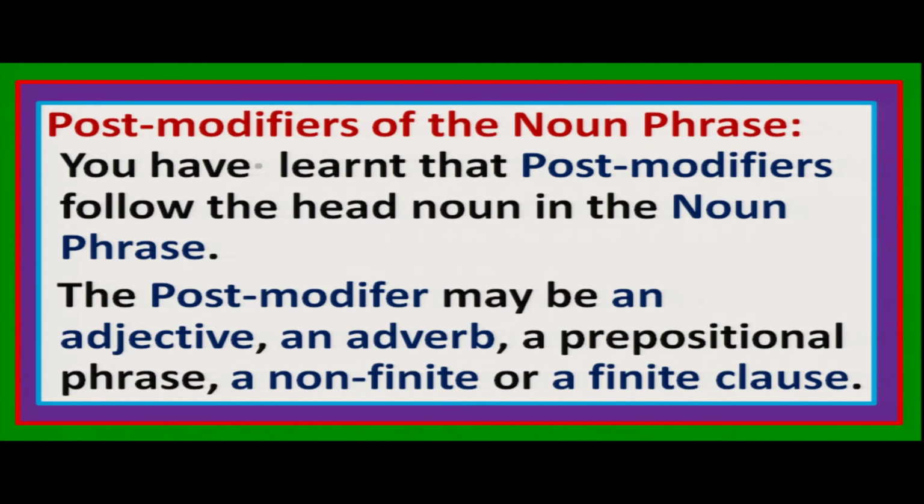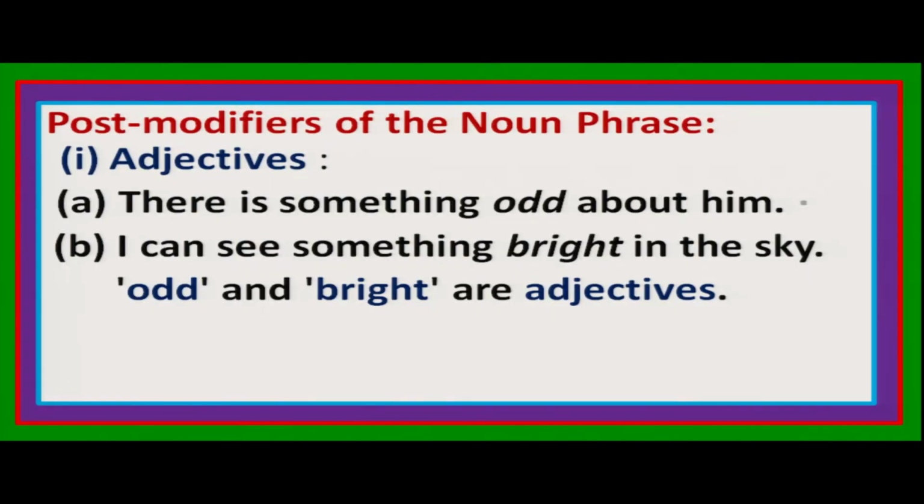Right. The post modifier may be an adjective, an adverb, a prepositional phrase, a non-finite or a finite clause. You just see one by one. Adjectives: there is something odd about him. I can see something bright in the sky. So here you see something odd. Something is the head noun, odd is the adjective. Something bright, something is the head noun, bright is the adjective. So they come after the head nouns.